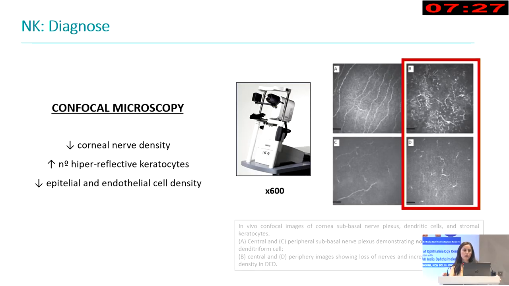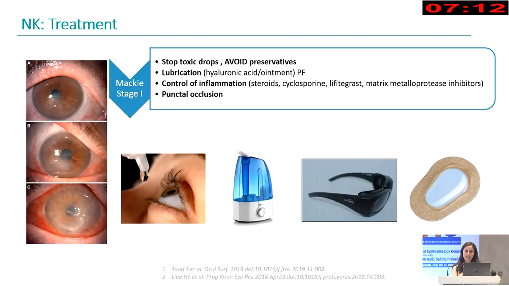Of course, we will also use, if we have it in our clinic, a confocal microscopy, and here we'll be able to see a decreased corneal nerve density, a higher number of hyperreflective keratocytes, and a diminished epithelial and endothelial cell density.